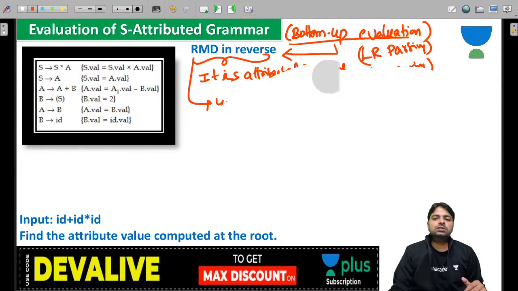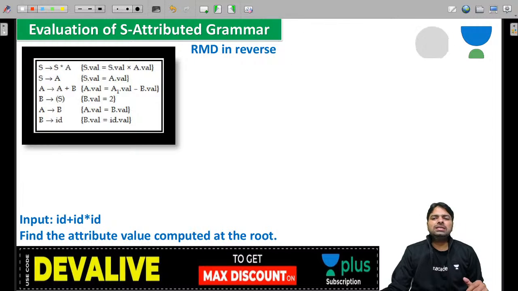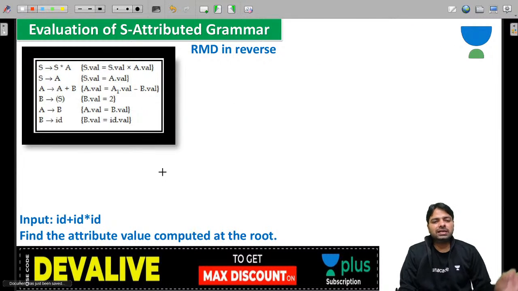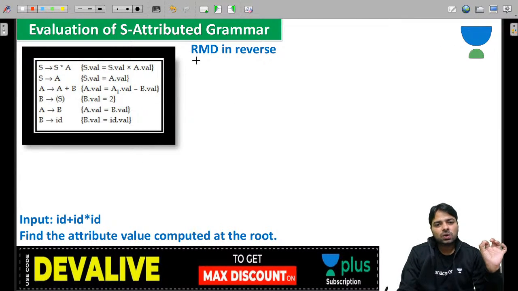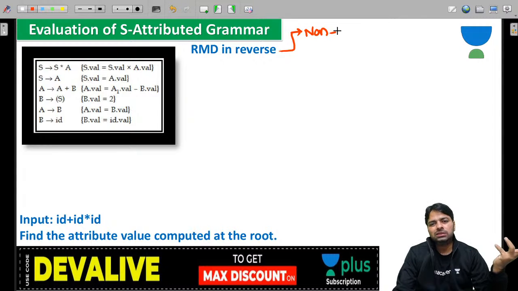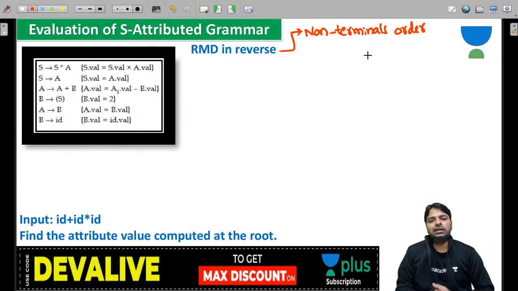Now, what is this bottom-up parsing, RMD in reverse? This is going to depend on the non-terminals order. It's not going to depend on the translations order. That is, which non-terminal is going to be reduced first. For that, you should first know what is RMD, then you should do the reverse of RMD. So I'm trying to help you understand what is RMD and what is reverse of RMD.